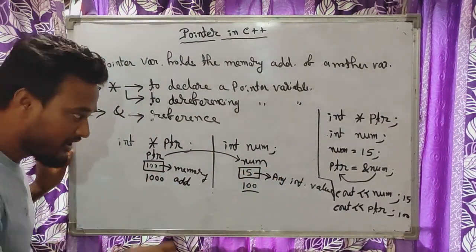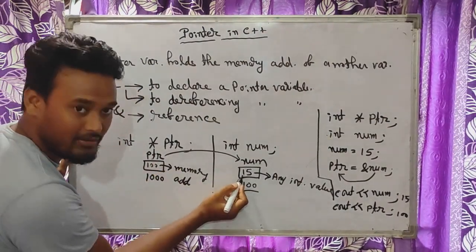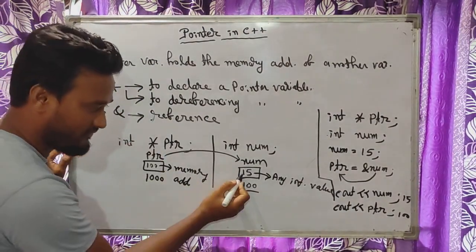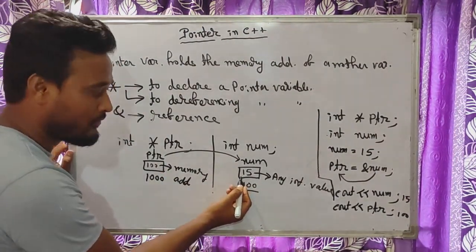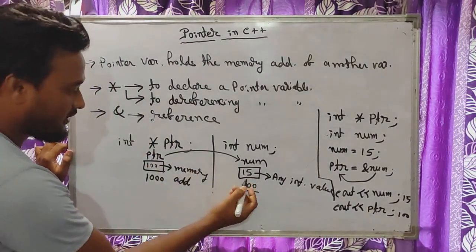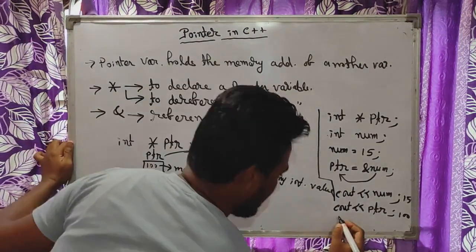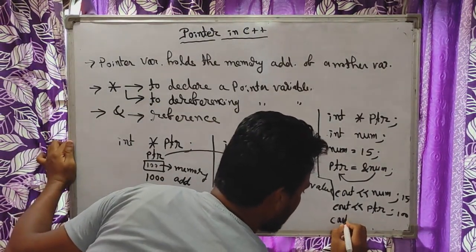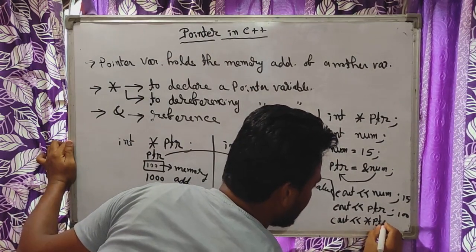15. Now, in order to display the main content, actually in this case the main content is what? The main data is 15. In order to display the main value or actual value, suppose you want to display this actual value with the help of the pointer. In that case, you have to write like this: cout asterisk ptr.